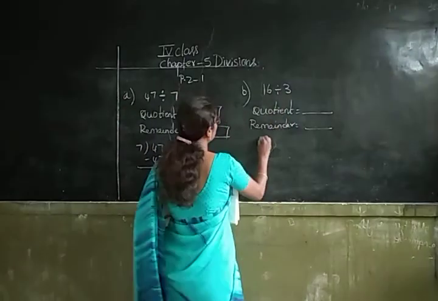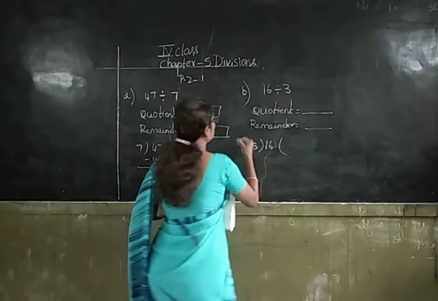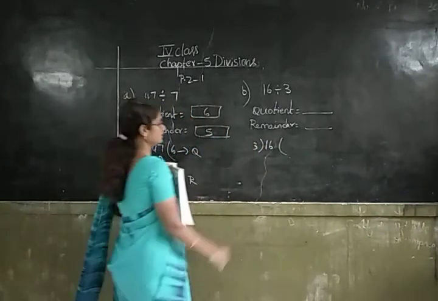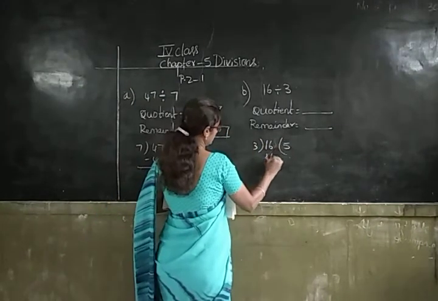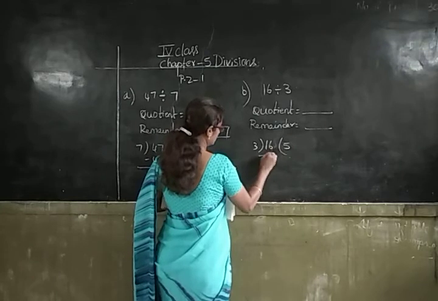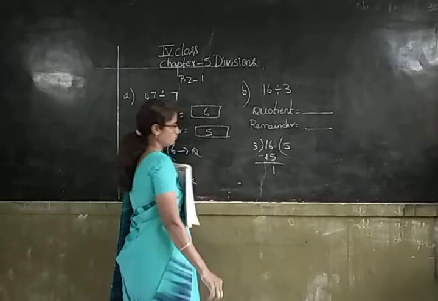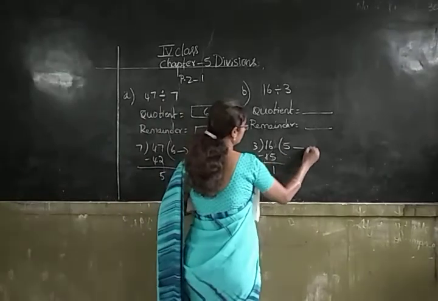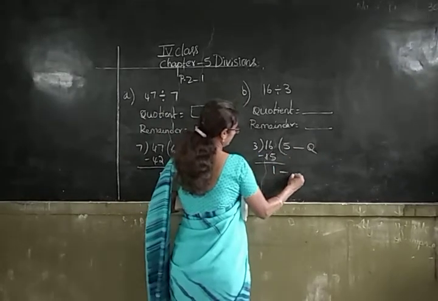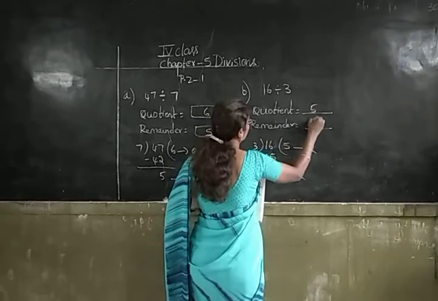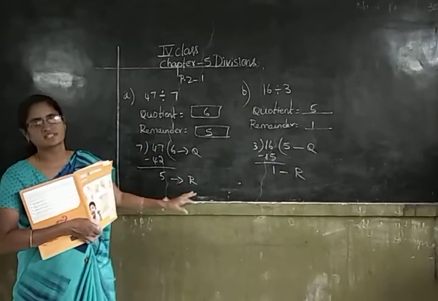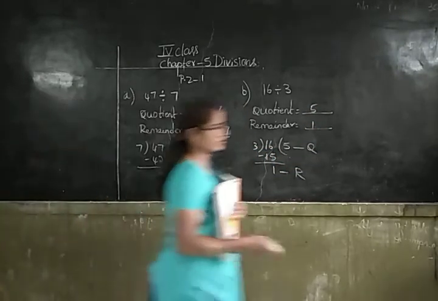So let us divide 16 with 3. How many times does 3 go in 16? 5 times. 3 fives are 15. 16 minus 15 is how much? 1. Here 5 is the quotient and 1 is the remainder. Did you understand children?